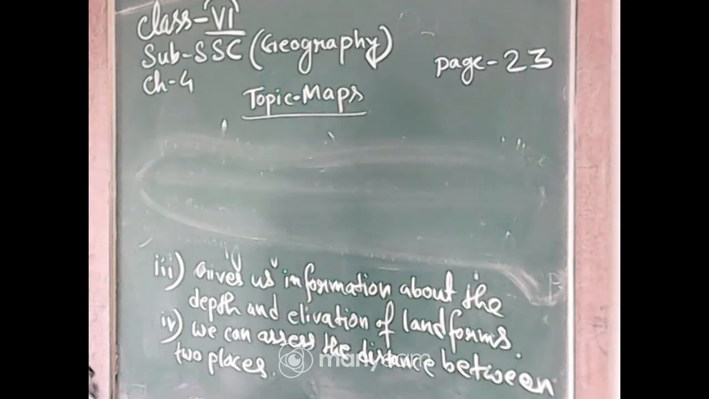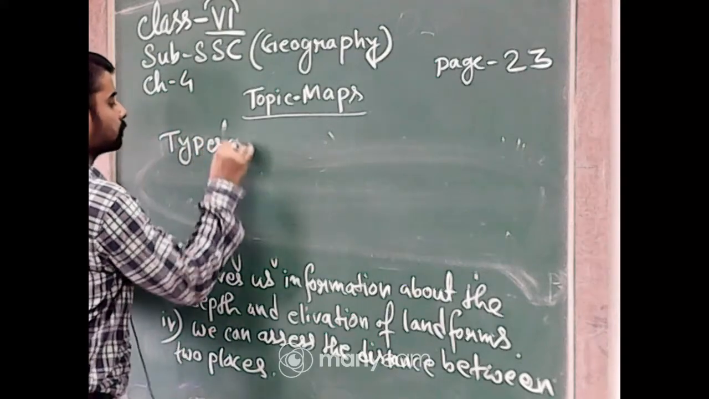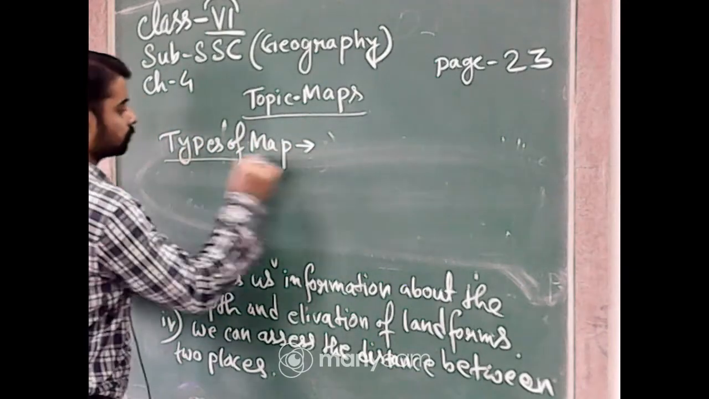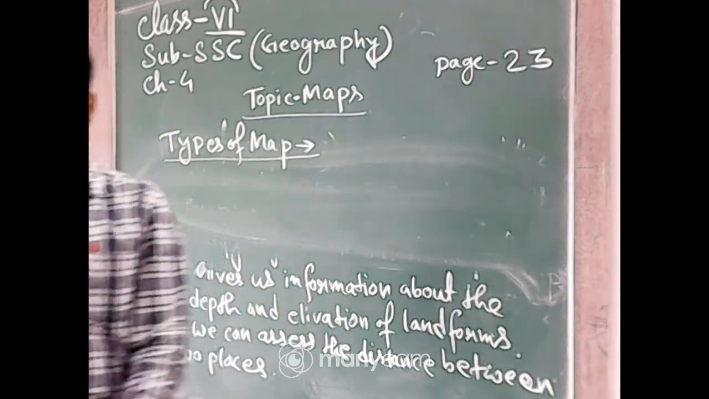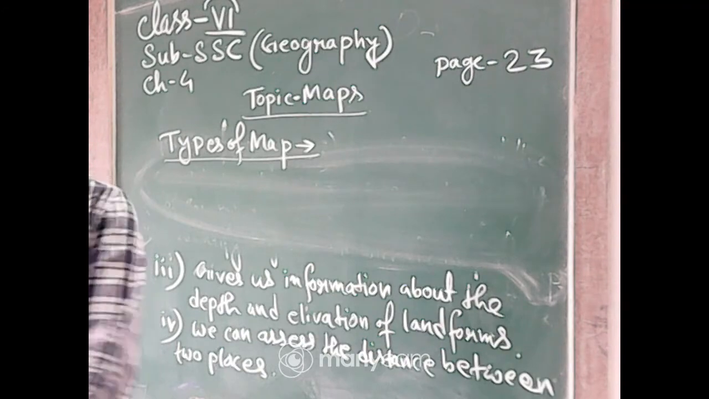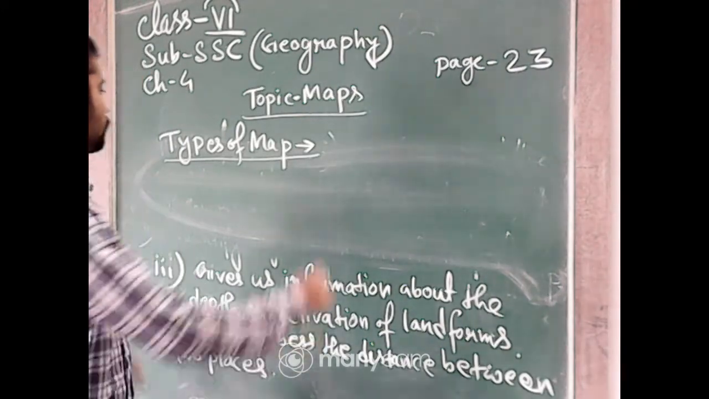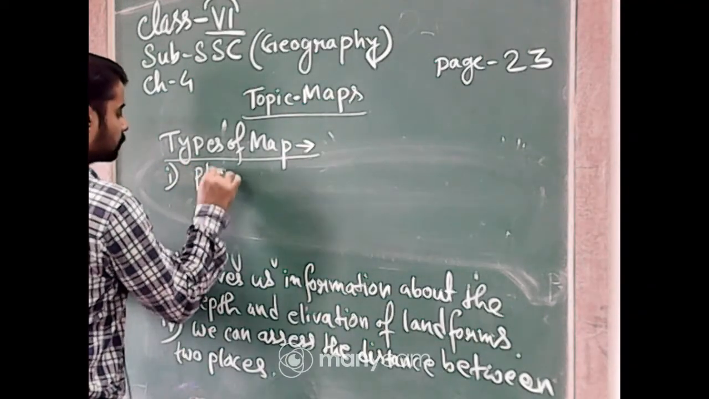Now, the types of map. How many types of maps are there? So, according to their features, we can divide the maps into 3 types. Number 1, the physical map.